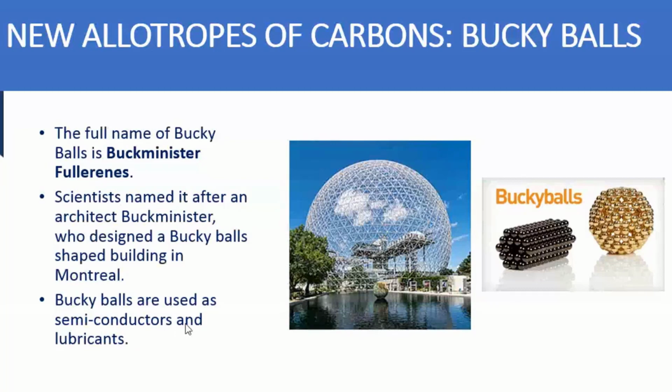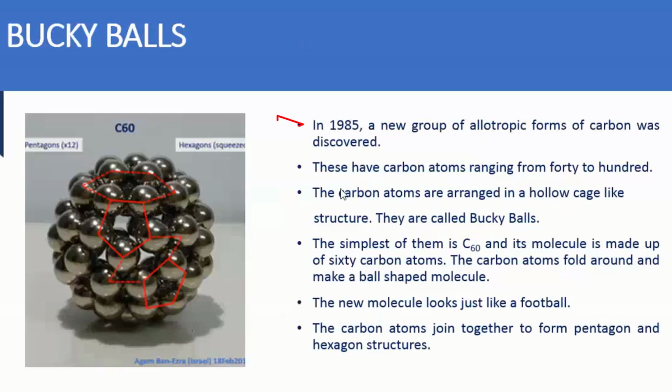In 1985, a new group of allotropic forms of carbon was discovered. They have carbon atoms ranging from 40 to 100. Carbon atoms are arranged in a hollow cage-like structure, and they were called buckyballs, just like the football structure. The simplest molecule is C60, and its molecule is made up of 60 carbon atoms.